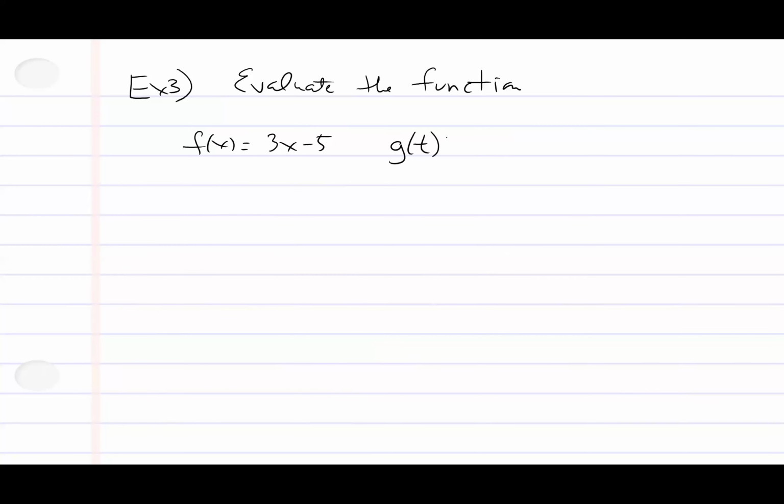On the next example, what example are we on? Are we on 3? I'm going to write 3. Okay, evaluate function. So here's my generic function. Let's do an easy one. Let's do 2 functions here. Here it is, f of x is equal to 3x minus 5. I'm going to write another function called g of t.